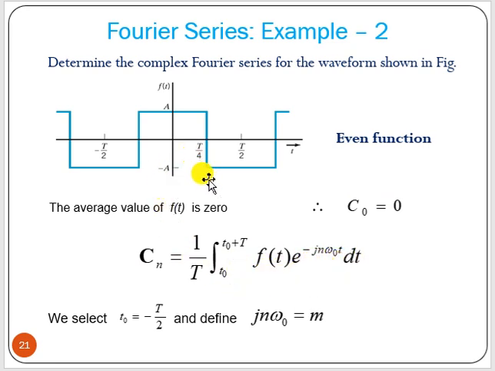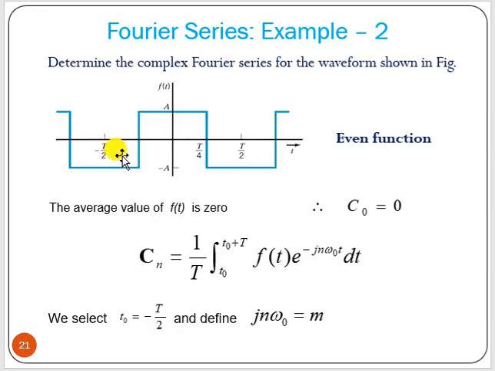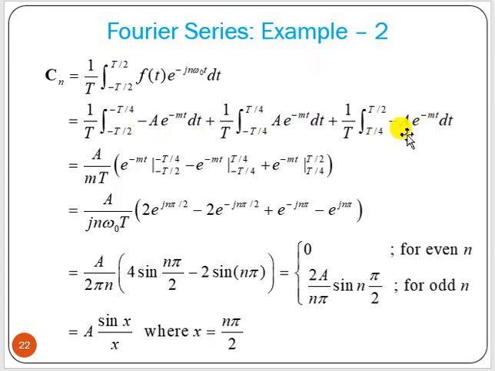Now here t0 is minus T by 2, this point, and if you define jn omega 0 as m, then what we can write is: from minus T by 2 to minus T by 4 the value is minus a, from minus T by 4 to T by 4 it is plus a, and from T by 4 to T by 2 it is minus a. So this is minus a plus a minus a, and we get the equivalent limits.